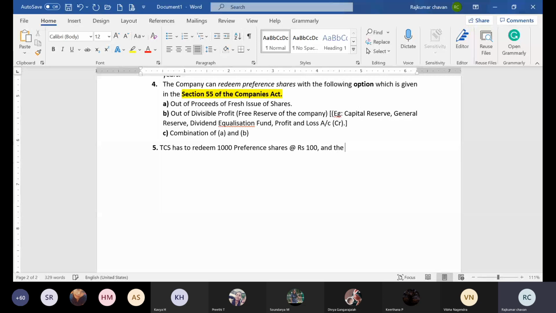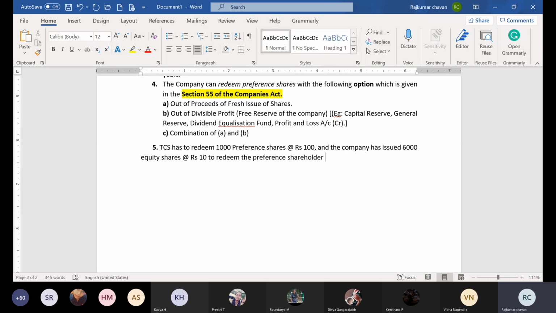And the company has issued 6,000 equity shares at the rate of rupees 10 to redeem the preference shareholders money.